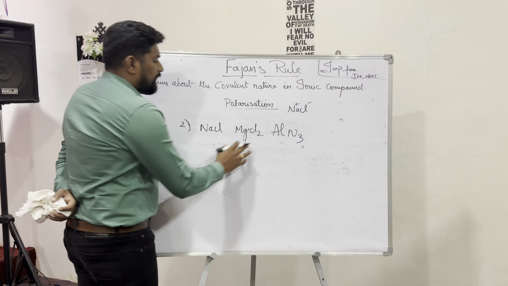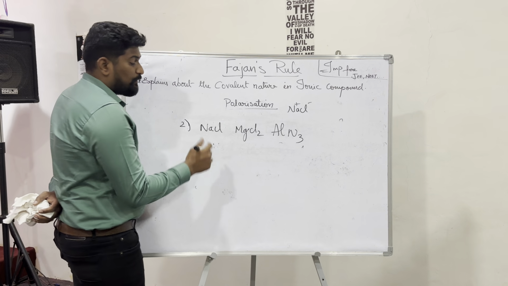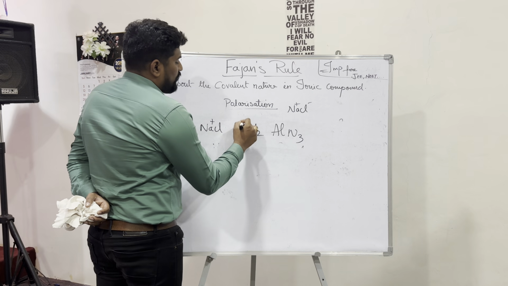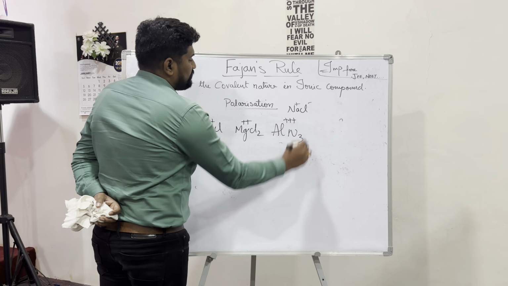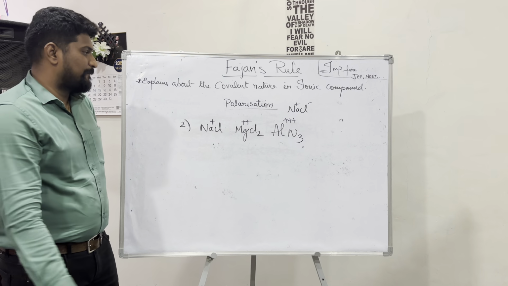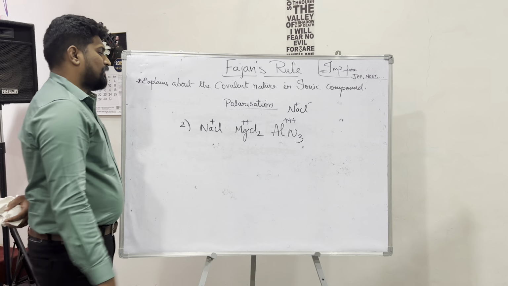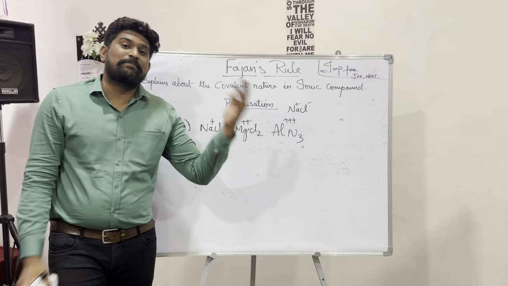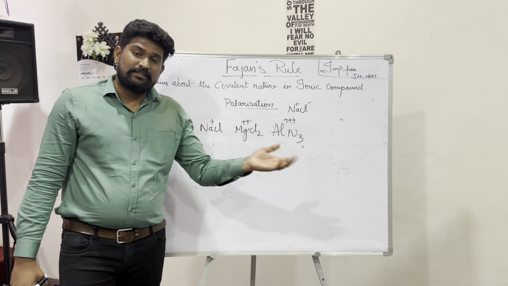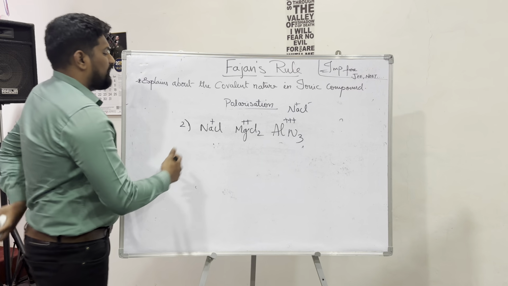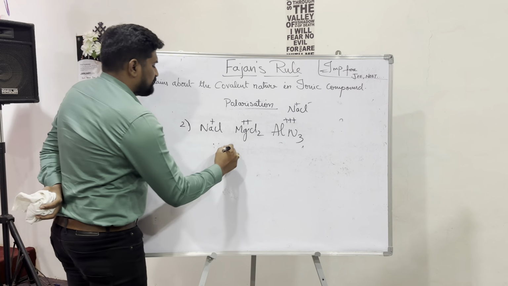Here, this question is based upon the charge. Here one charge, here 2 charge and here 3 charge. Sodium with chlorine 1 charge, magnesium with 2 chlorines 2 charge, and aluminium with nitrogen 3 charges. We know that when charge increases, the covalent character increases. So if you write that AlN3 is greater in covalent character than MgCl2, because Mg carries 2 charges. We cannot write NaCl here.